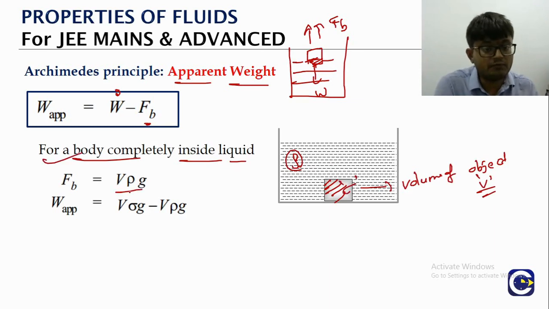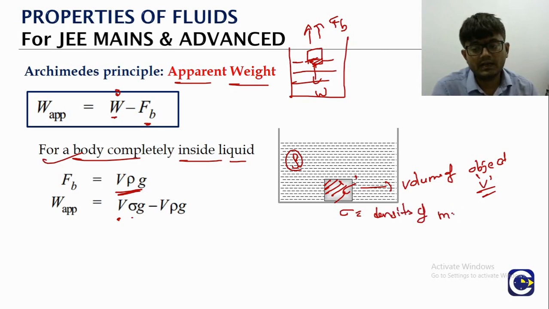What is the buoyancy force here? Complete immersion means the total volume of the object will be the volume of the liquid displaced. So the buoyancy is V into rho into G, the weight of the liquid displaced. What is the weight? V into sigma into G, because sigma is the density of the material of the solid. Now look at it: the apparent weight is V into sigma into G minus V into rho into G.